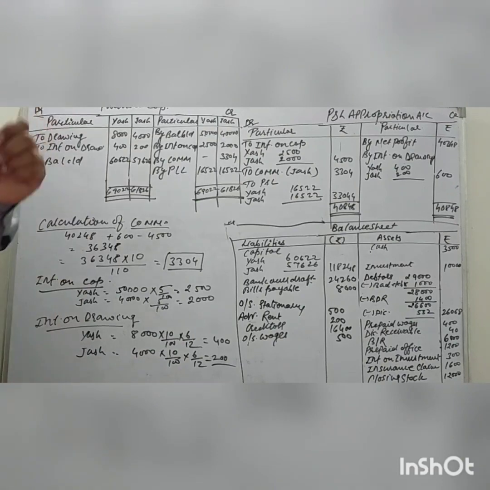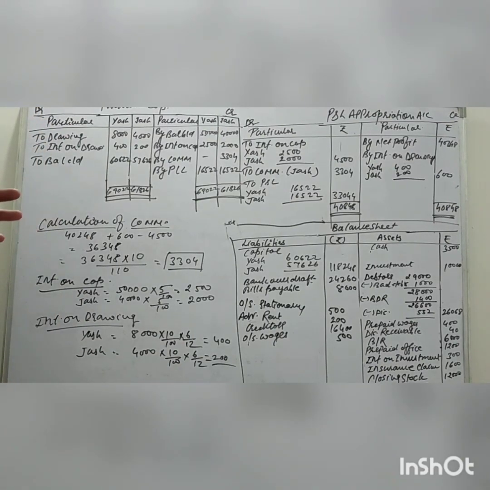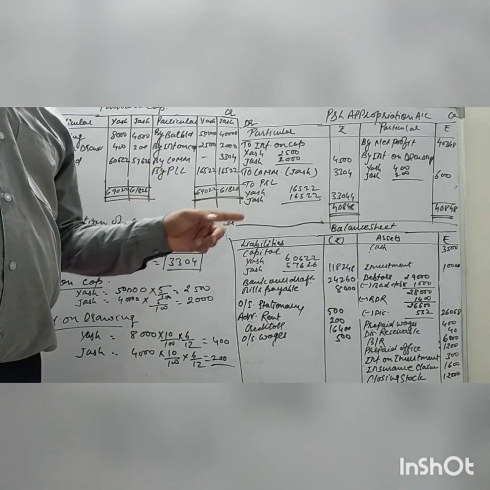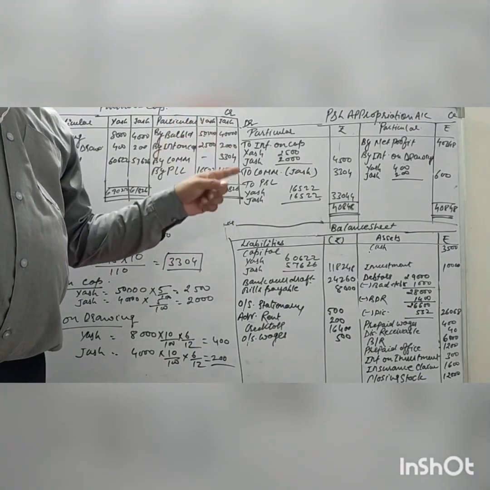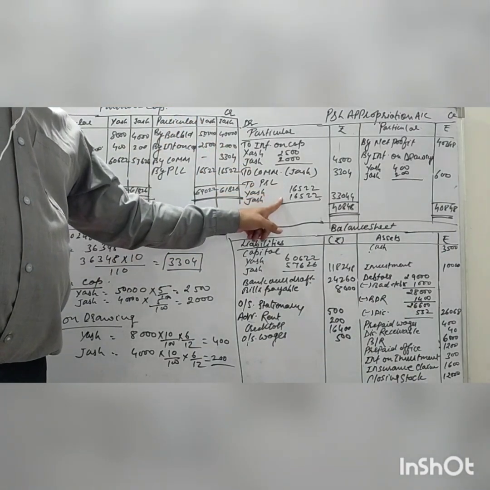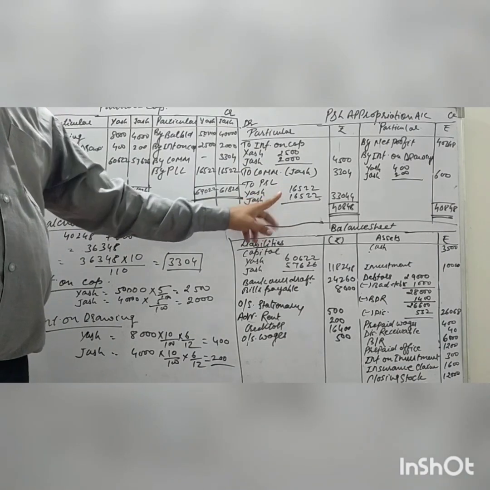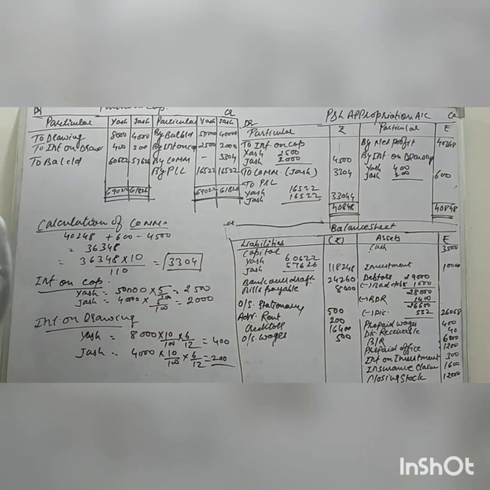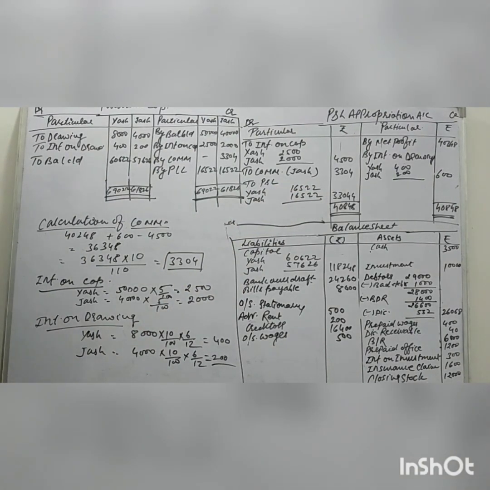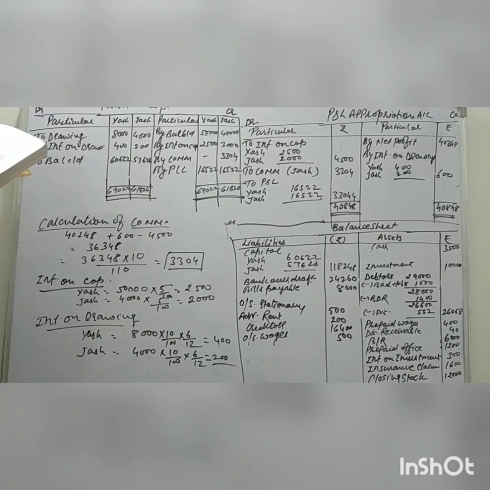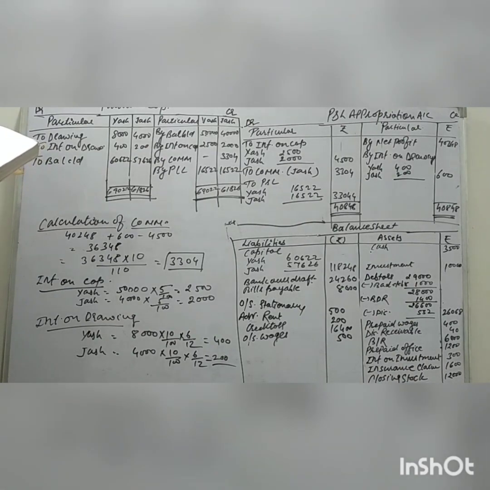Now in this question, the profit sharing ratio is not mentioned, so we assume that the profit will be distributed between the partners in equal proportion. Equal proportion means 1 by 1. So this profit will be distributed between the partners, and 16,522 value will come.